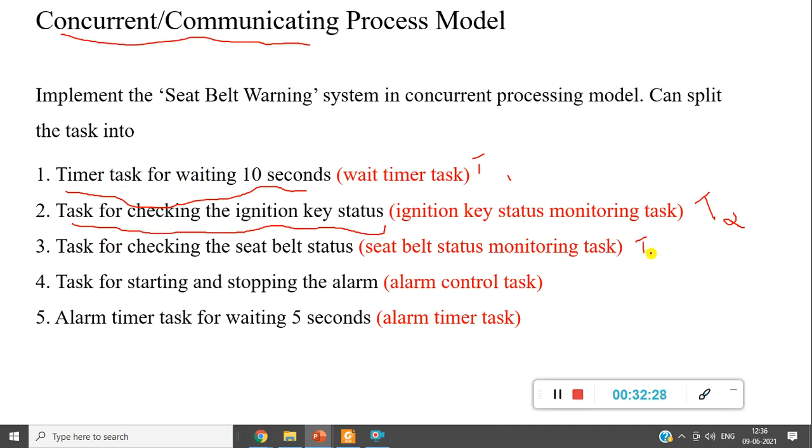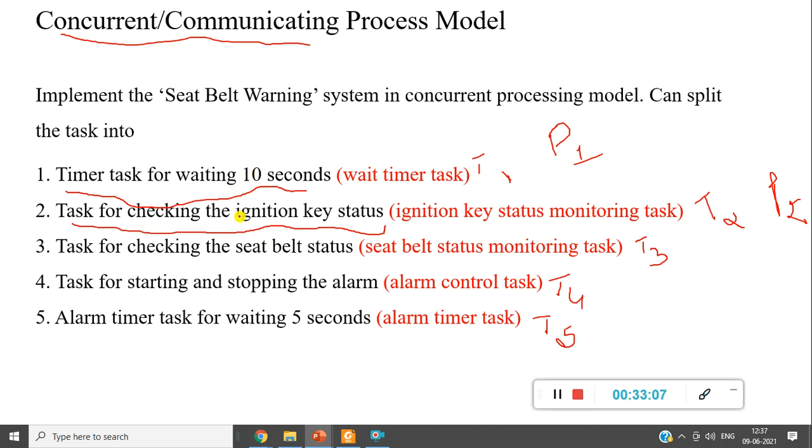Now T3 is task 3, which is nothing but me trying to split the C programs in an individual way. You can consider this as a task, or in your operating system we call them a process: P1, P2, P3 and so on. Sometimes there will be a dependency between individual processes, because until process 1 completes, process 2 cannot be executed, right? Same thing here: we are trying to split the system into small pieces so that the processor execution will be much faster. That's it.